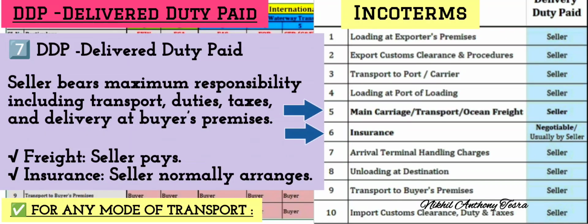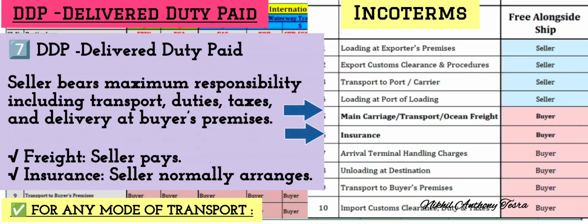DDP, that is Delivered Duty Paid. Seller bears maximum responsibility, including transportation, duties, taxes, and delivery at the buyer's premises. Here freight is paid by the seller and insurance is normally arranged by the seller.